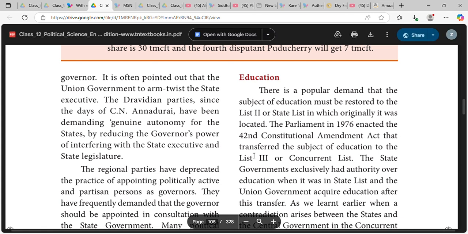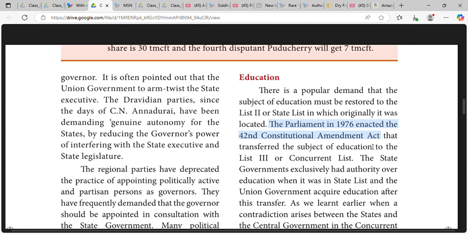The Parliament in 1976 enacted the 42nd Constitutional Amendment Act that transferred the subject of education from the state list to the concurrent list.